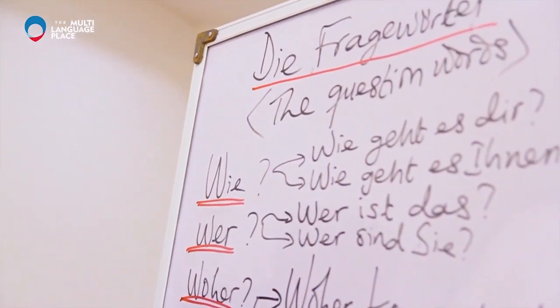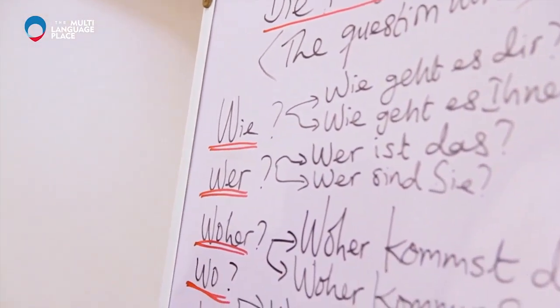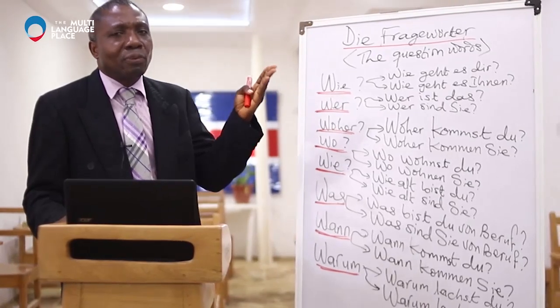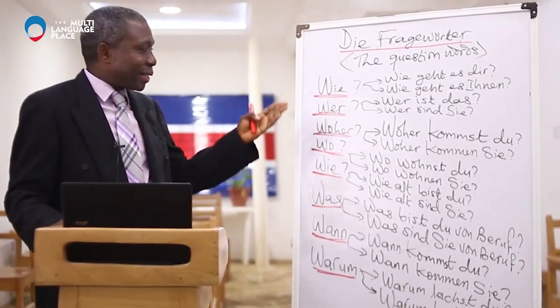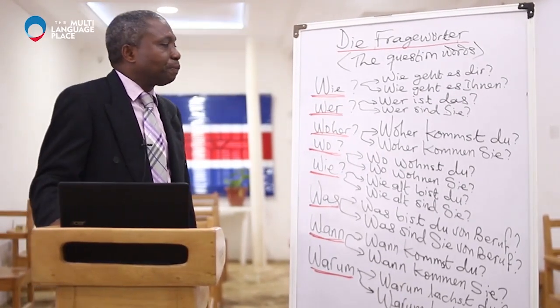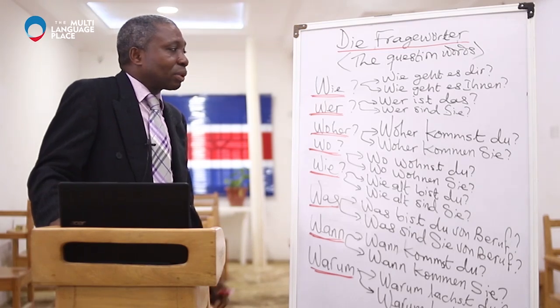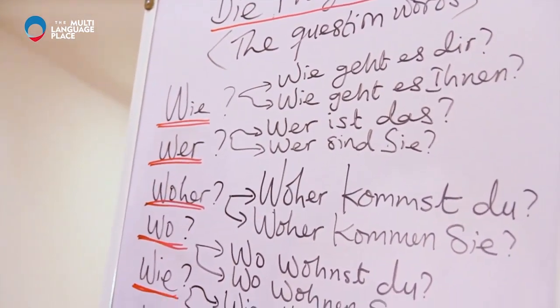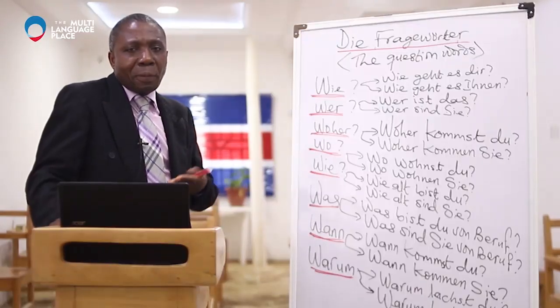So now that you have been able to pronounce them, the first one is wie, and it simply means how. But what is more important is how we use it to form sentences. So I start from the first one, wie. And the sentences are there. I have the informal sentence and the formal sentence.